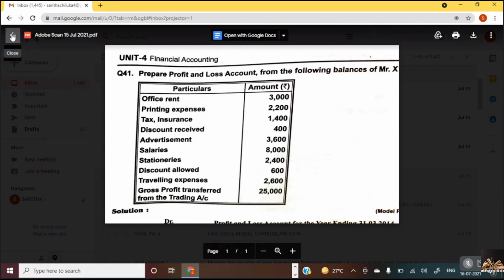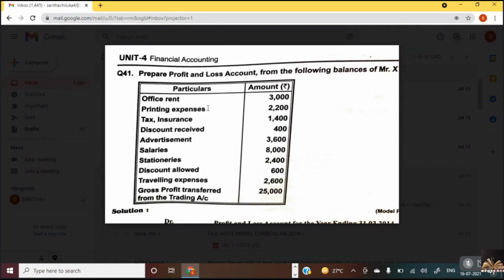That is the first item that we take on the credit side, that is the right side, by gross profit brought down. What will the debit side start with? To, isn't it? Credit side will start with By, debit side will start with To. So by gross profit brought down 25,000. Now start with the first item, office rent. Is it an expense or an income?